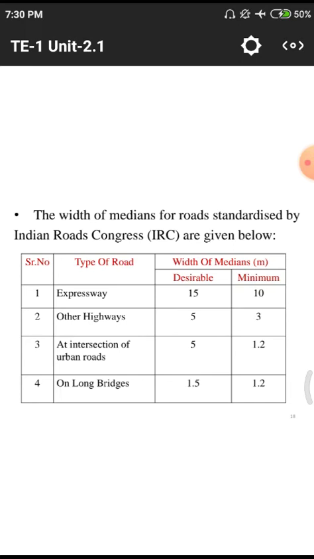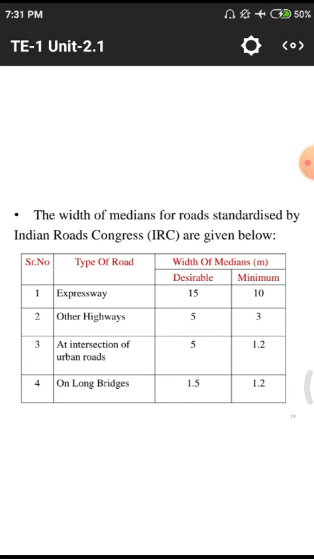So in the expressways, the width of the meridian is 15 meters, and the minimum width is 10 meters. In case of other ways, we have a meridian of 5 meters and 3 meters. At intersections of the roads, we have 5 meters and 1.2 meters, and on long bridges we have 1.5 and 1.2. That means in the expressways we need to give a width of 15 meters.